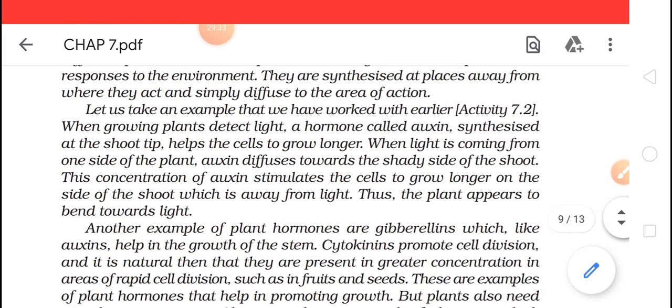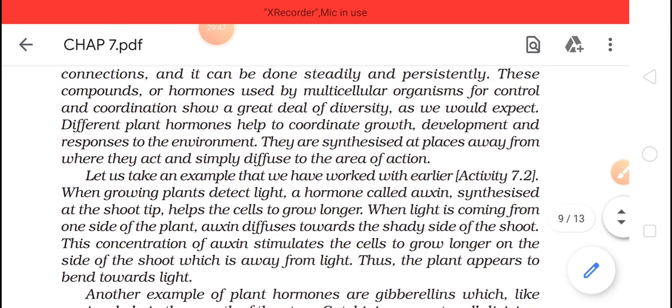Understood? So we have just finished with how the control and coordination mechanism takes place in plants. How they are producing the chemical response and how these chemical responses ultimately lead to growth. These chemical requirements are your hormones. We have studied four hormones: three were promoting and one was inhibiting.